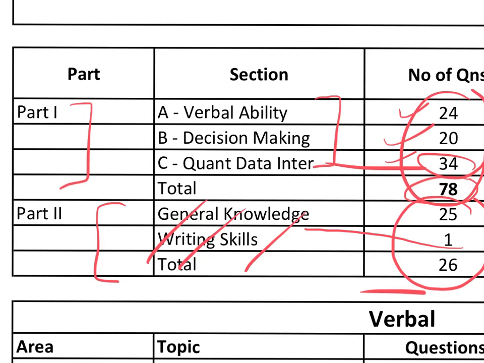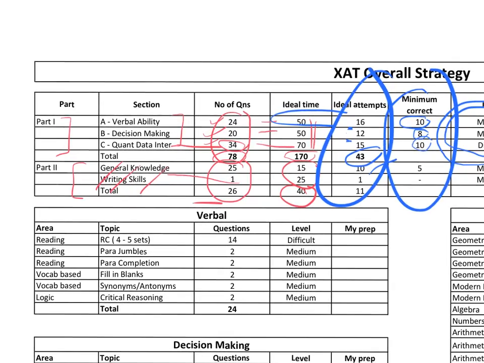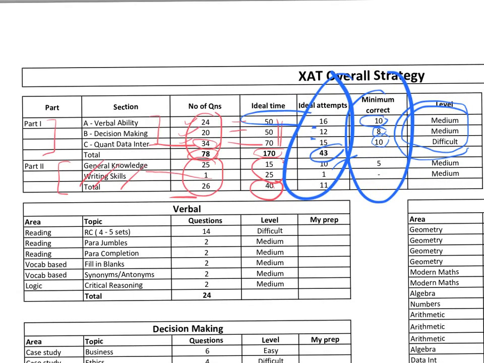So now we'll move into the section-wise breakup of each of the topics. Alright, so this is the overall strategy which you should be following, and I can guarantee one thing: if you follow this kind of breakup, you can actually increase your attempts or better strategize your paper, which is very important in a paper like XAT, because that is a typical test match. It's not a T20 match where you can score more questions like what happened in CAT and other exams. So you need to be very focused on what question to do and what question to leave. Alright.